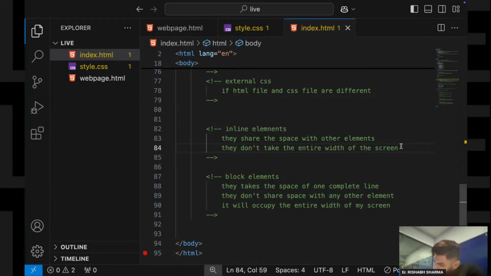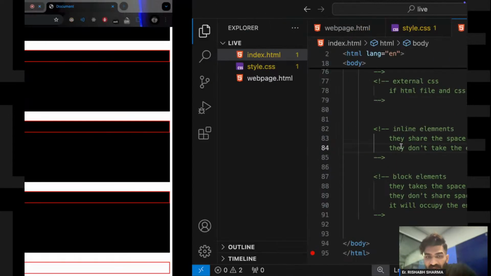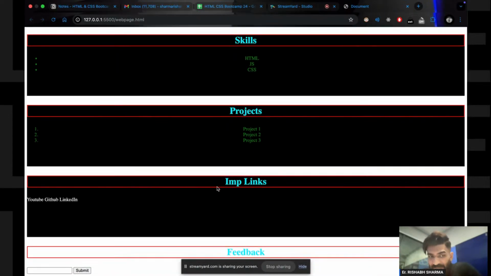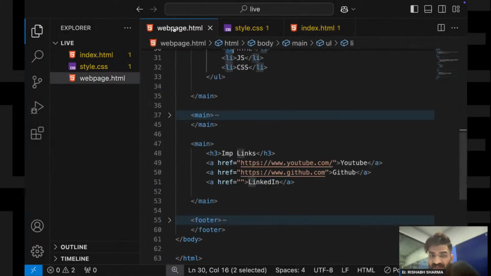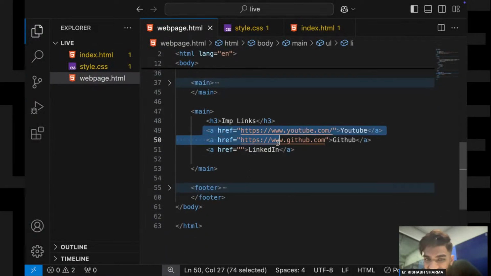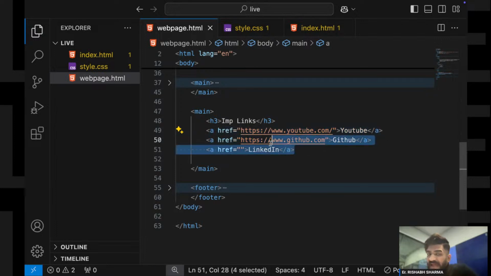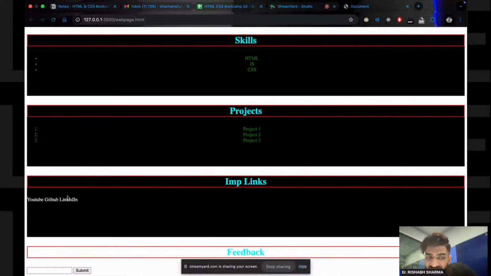Okay? Done? Now see, it is visible here also. Now see what I have done. When I have written these 3 anchor tags, right? They have shared the space. Can you see? These three anchor tags have come in one line, right?